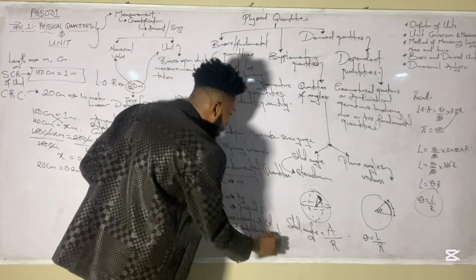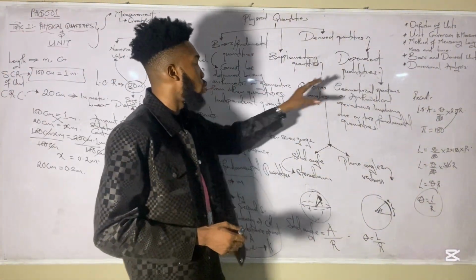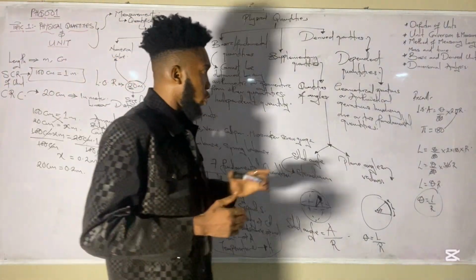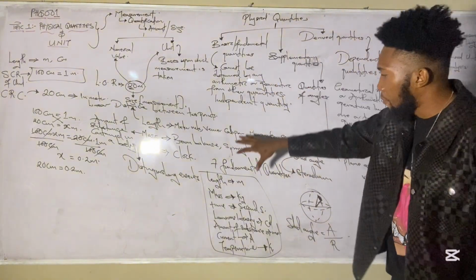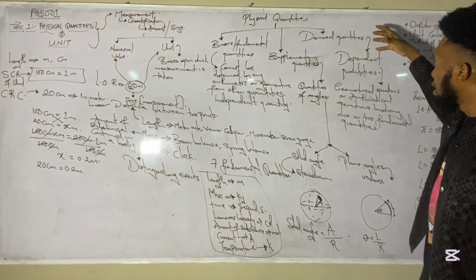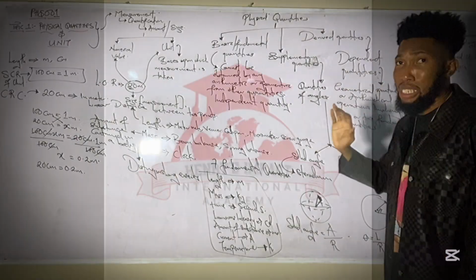This represents the 7 fundamental quantities from which all your derived quantities will be obtained. So it is imperative that you have these fundamental quantities in your mind so that you can understand the derived quantities and how they are derived, because that's the basis of dimension.